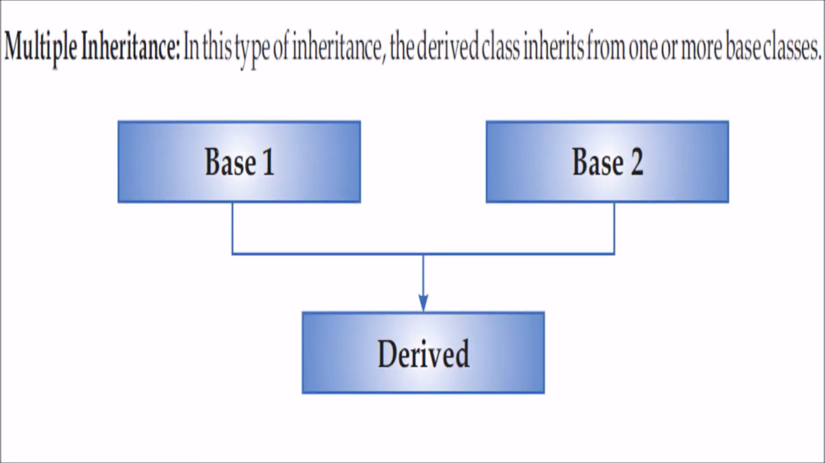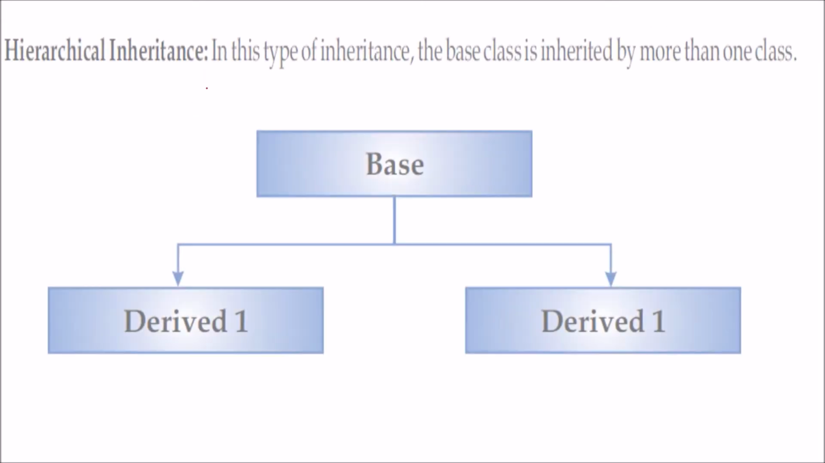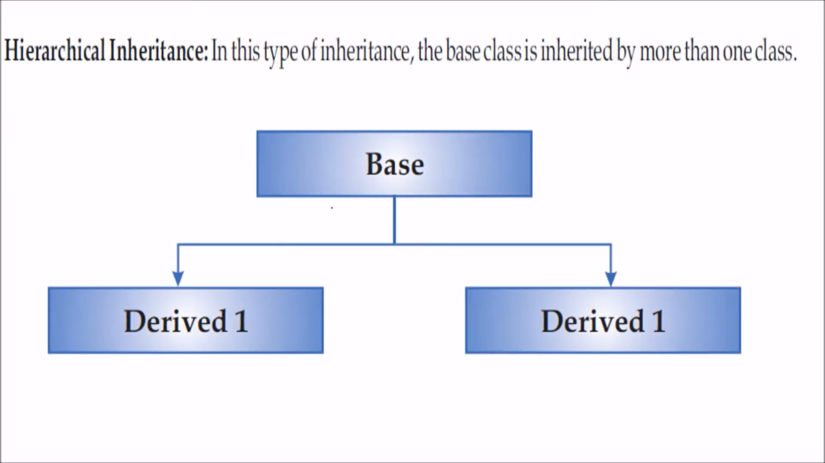Multiple inheritance. Multiple inheritance means here more than one base class is involved. Means a class is derived from more than one base class. This is multiple inheritance. Then we have hierarchical inheritance.